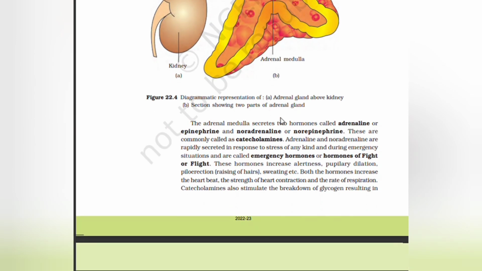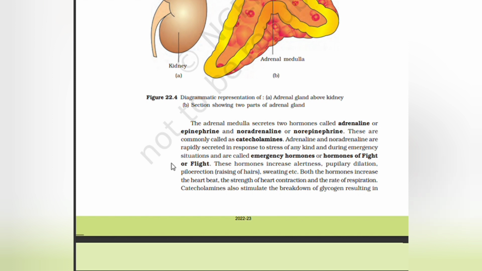Adrenal medulla secretes 2 hormones called adrenaline or epinephrine and noradrenaline or norepinephrine. These are commonly called the catecholamines. Adrenaline and noradrenaline are rapidly secreted in response to stress of any kind and during emergency situations and are called emergency hormones or hormones of fight or flight. These hormones increase alertness, pupillary dilation, piloerection, raising of hairs, sweating, etc.